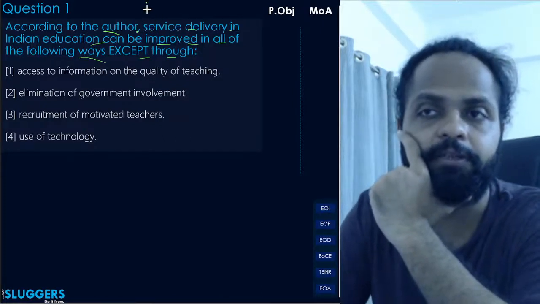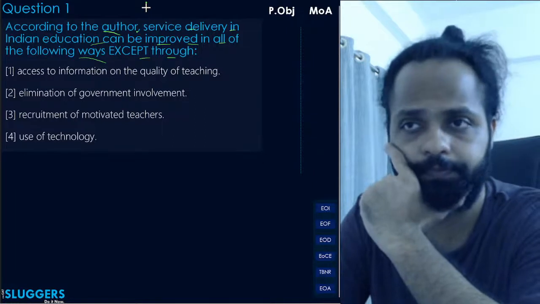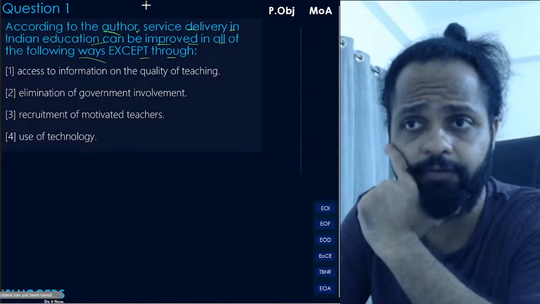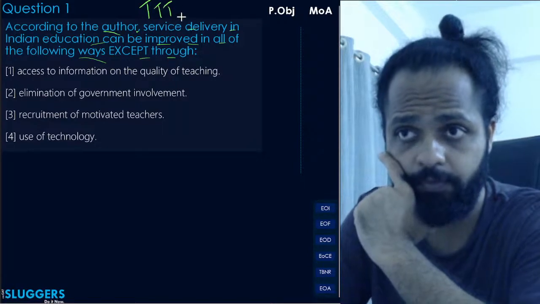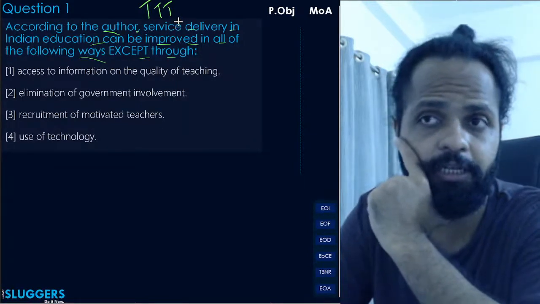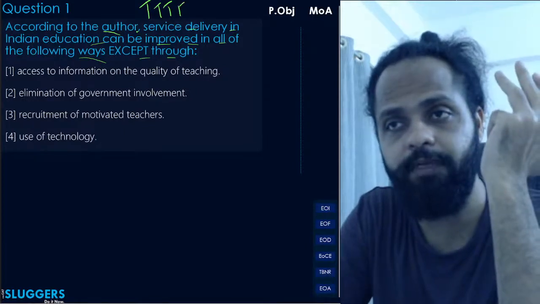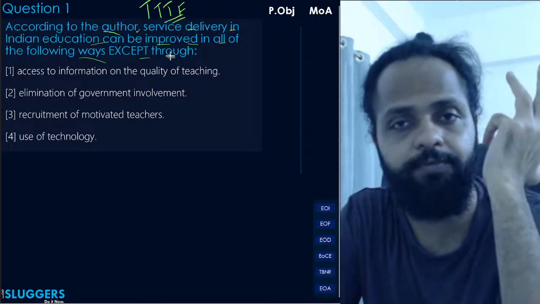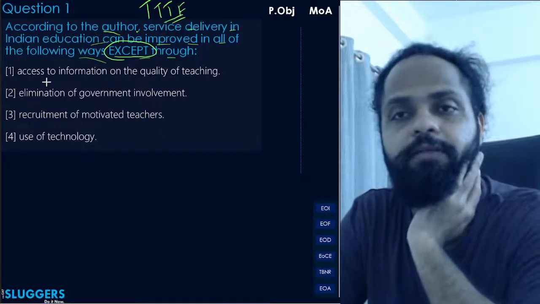That means three of these would be options which would represent ways in which service delivery could be improved. मतलब तीन आपके true होंगे. Okay, usually क्या होता है कि आपको तीन false होते हैं, एक आपका true होता है, वो आपको select करना होता है. In this case, you have three true options and one of them will be a false. This is a triple DF scenario, right? So you have to be careful about this word except. Okay, so let's look at the options.